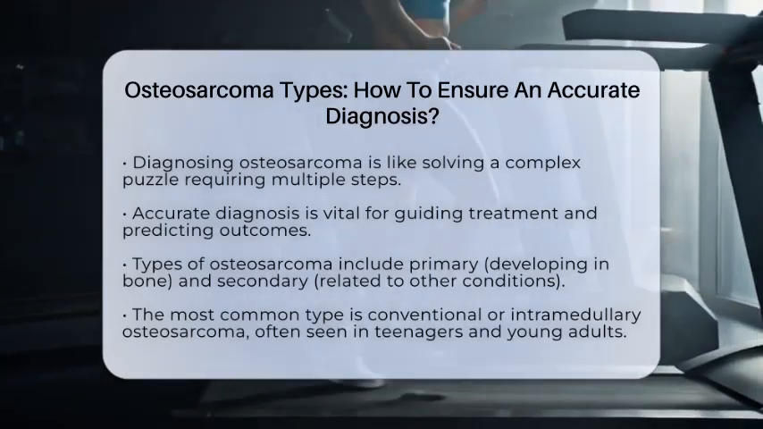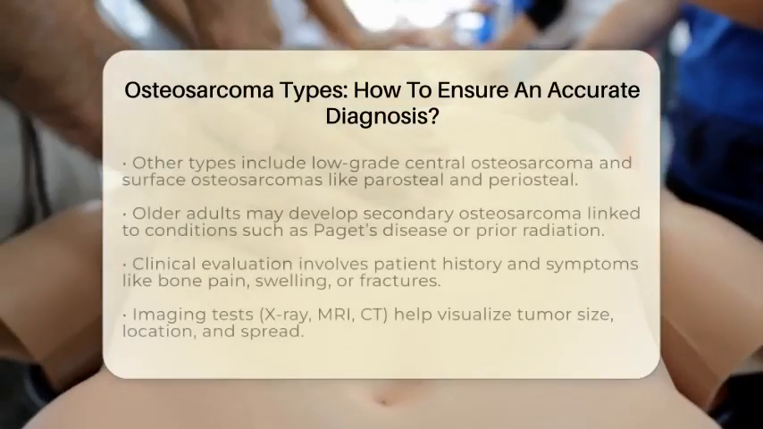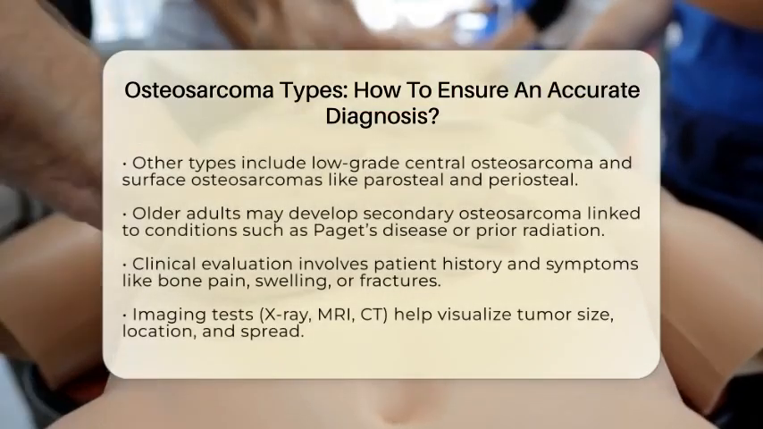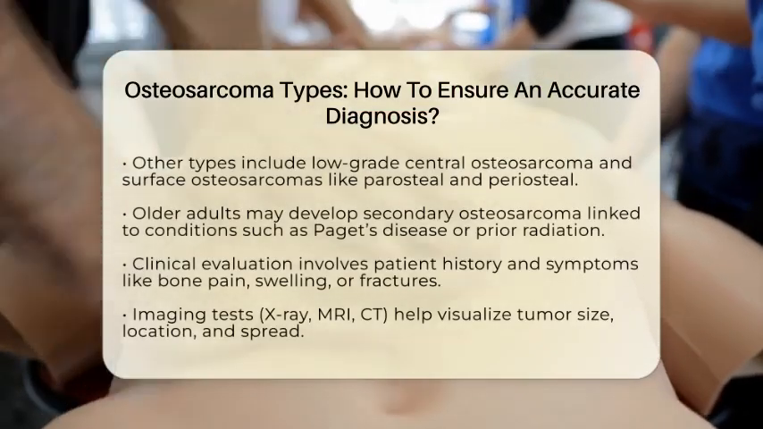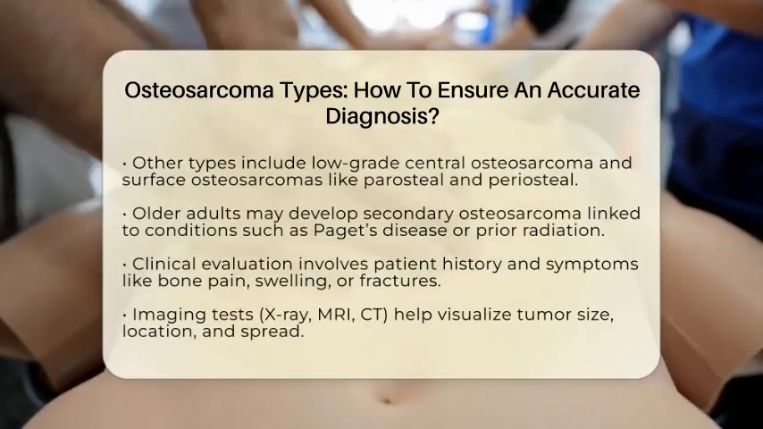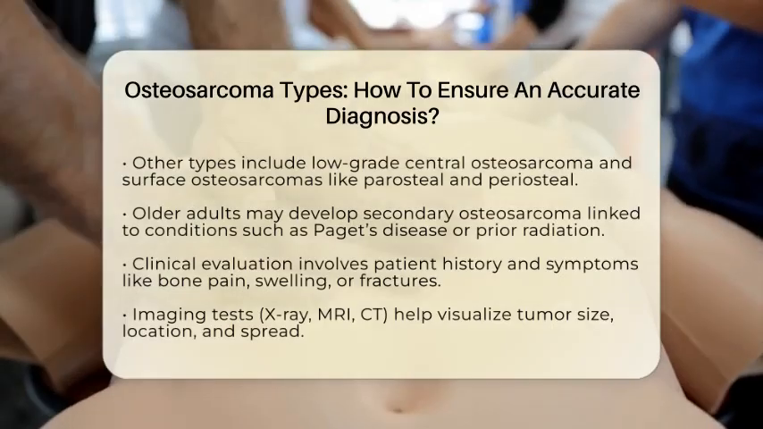Surface osteosarcomas, like parosteal and periosteal types, grow on the outer surface of bones and tend to be less aggressive. Older adults might develop secondary osteosarcoma, often linked to conditions like Paget's disease or previous radiation therapy. Knowing these differences helps doctors plan the best treatment approach.